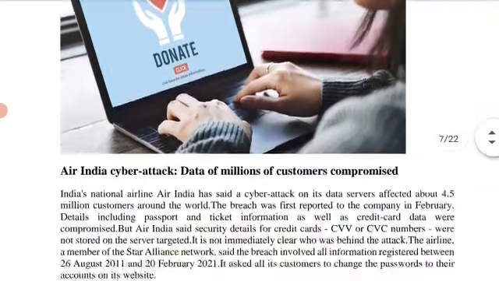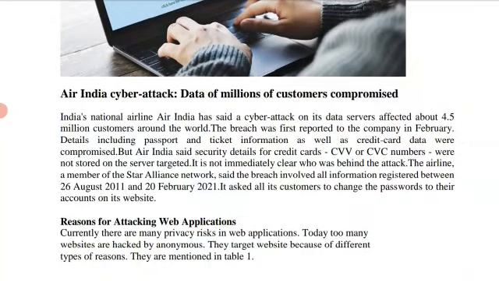Now the second one is the Air India cyber attack. Okay, so the data of millions of customers was stolen by the attackers. India's national airline, that is Air India, has reported a cyber attack.